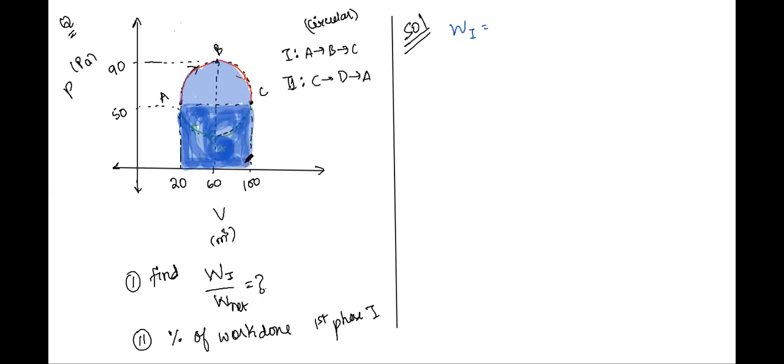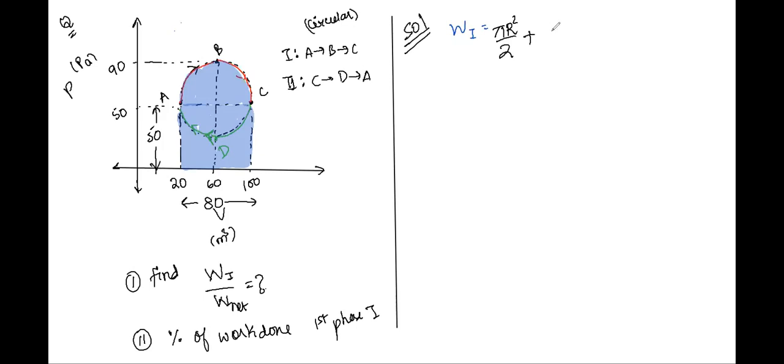Now tell me that area quickly. We can divide the parts into a semicircle and a rectangle. Divide it and do it. So tell me, pi r square by 2 plus 15 into 50, sure, this is 80, right? Yes, this is 80. So how much is 15 into 50? 80.